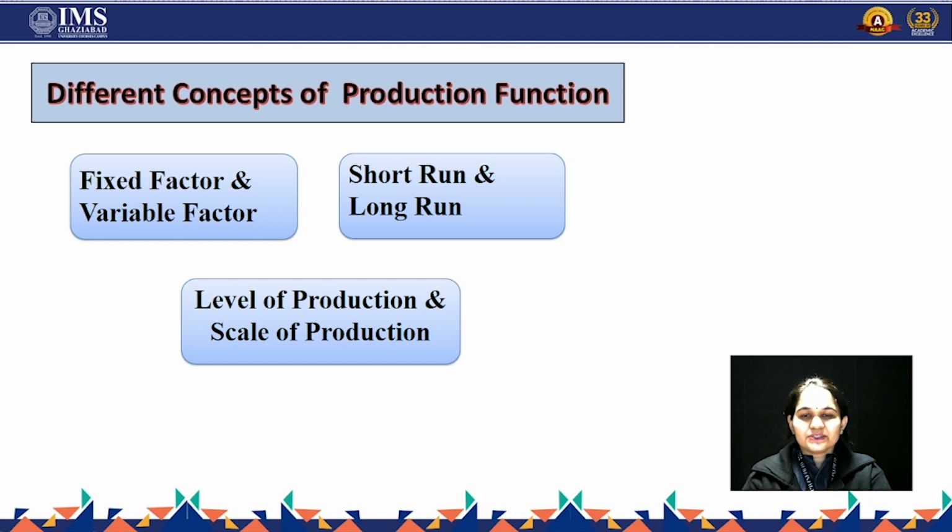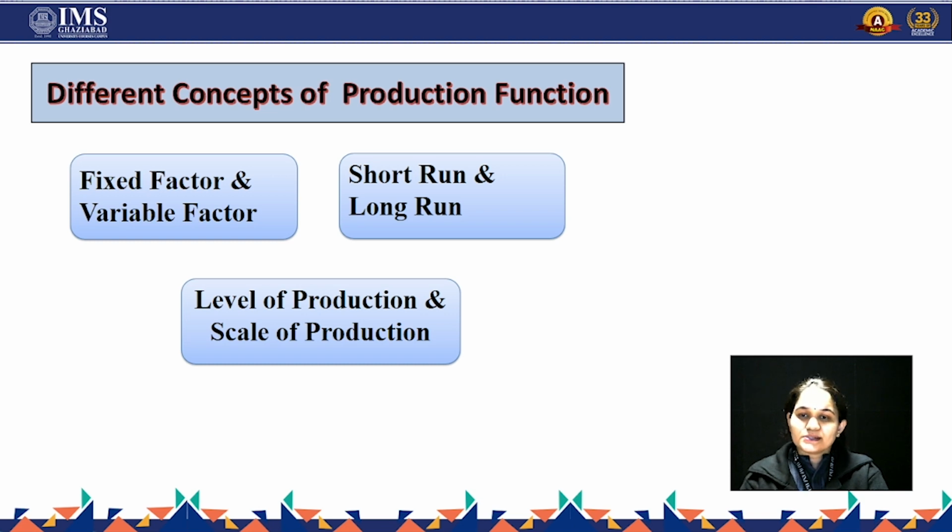Then the next concept is the short run and long run concept. Under the short run concept, it's a time frame period. It is usually considered a time where, suppose we have only two inputs, we assume that one factor will be constant while the other will be variable. Because we have a short duration, we cannot change our business as such. So that remains constant. While under the long run, we assume that whatever inputs we are using for production keep on changing.